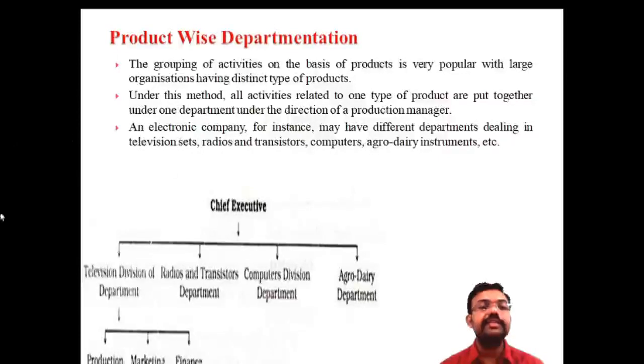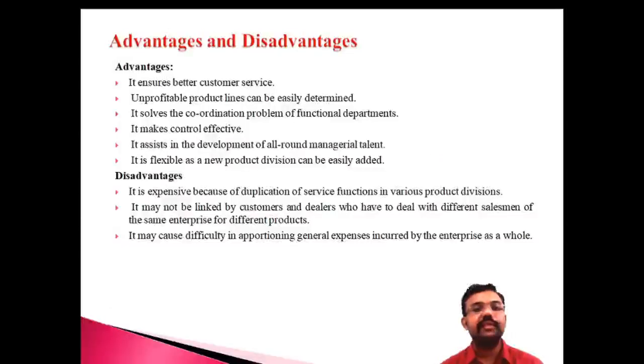So we can classify it according to these products. The chief executive is dividing departments based on certain products, like the television, radio, transistor, computer divisions, and agro-dairy department. So that's an example regarding product-wise departmentization. That means here departmentization is done based on certain products. Okay, let us discuss what the advantages and the disadvantages are.